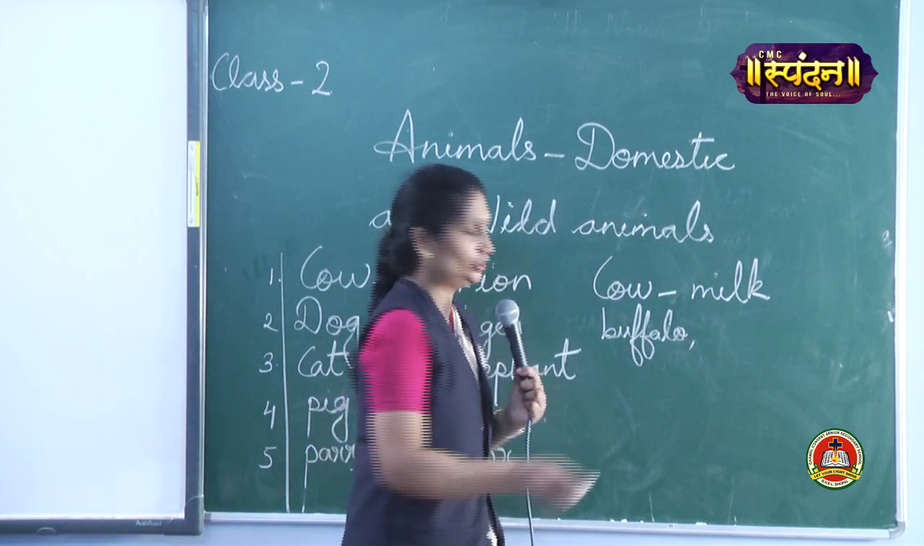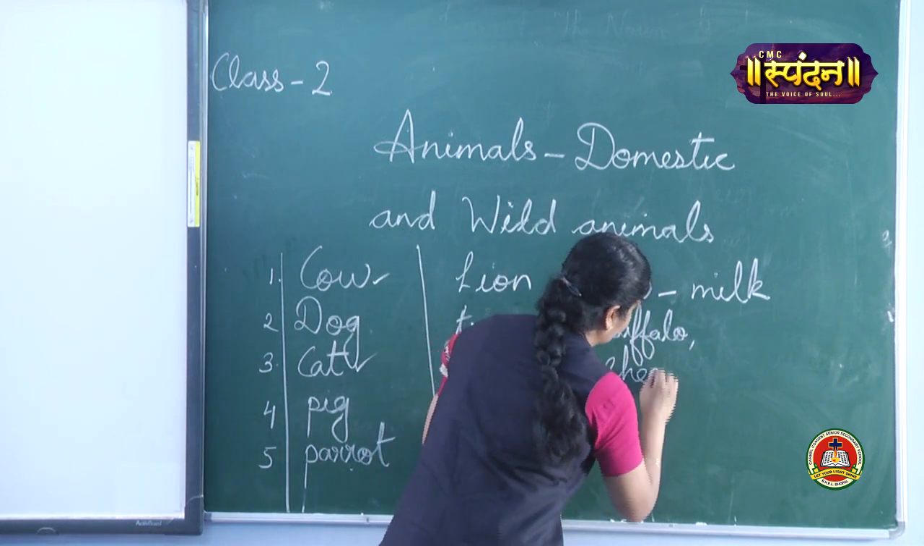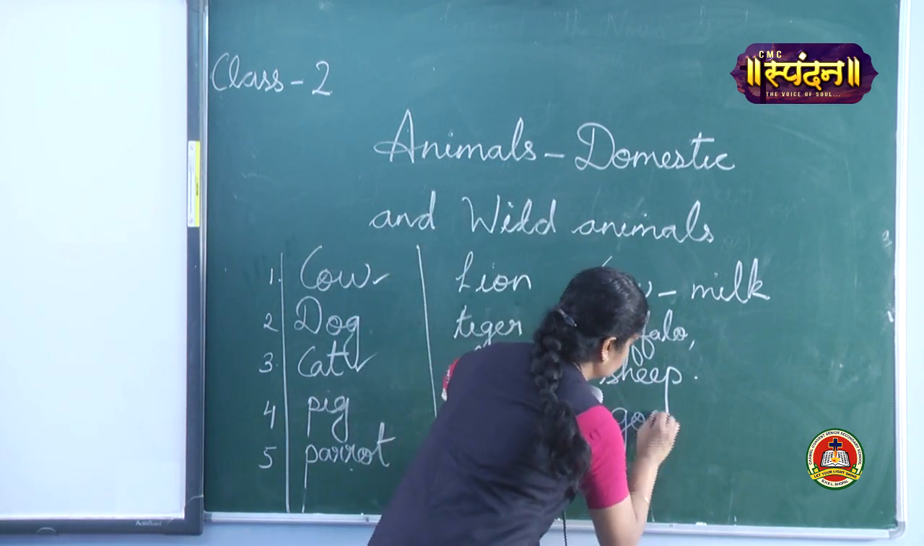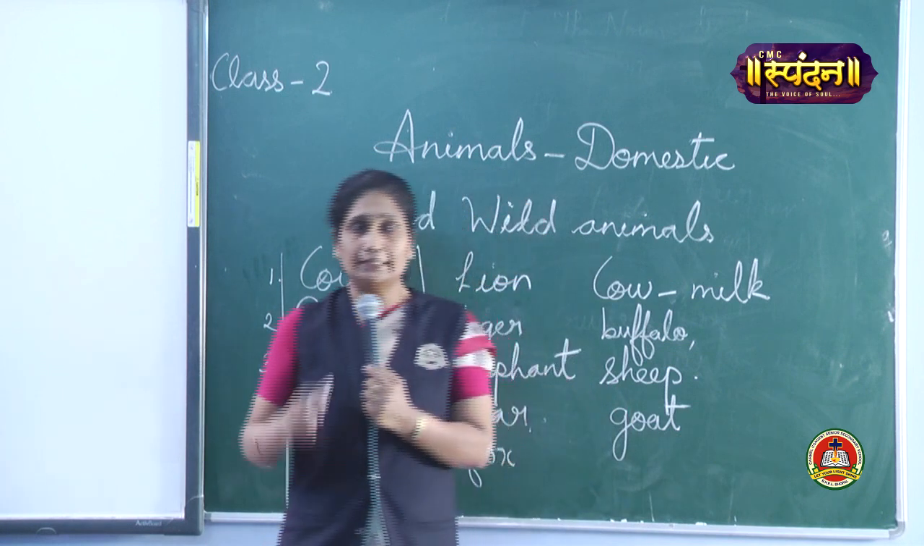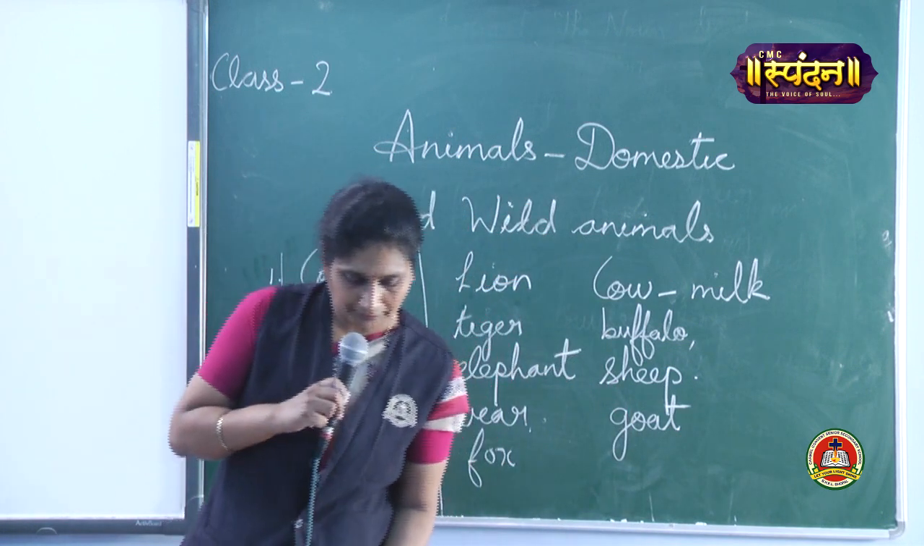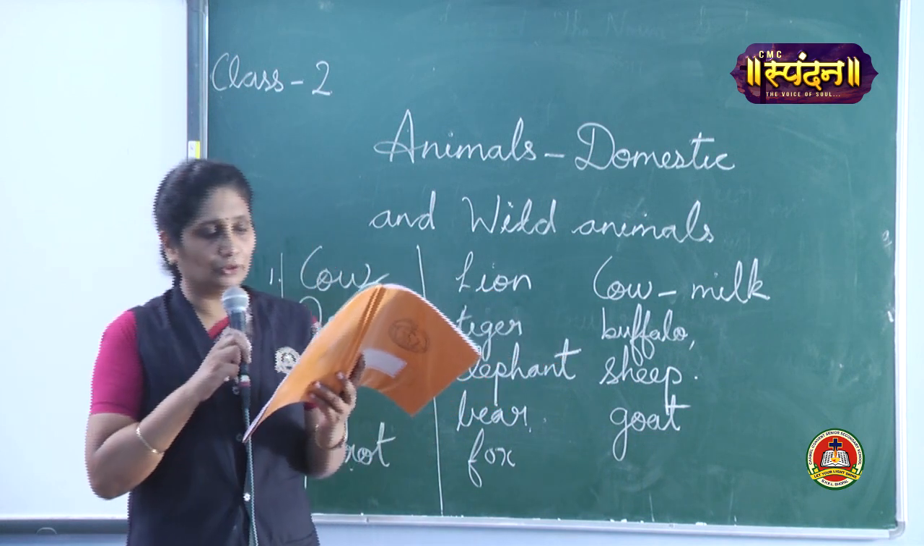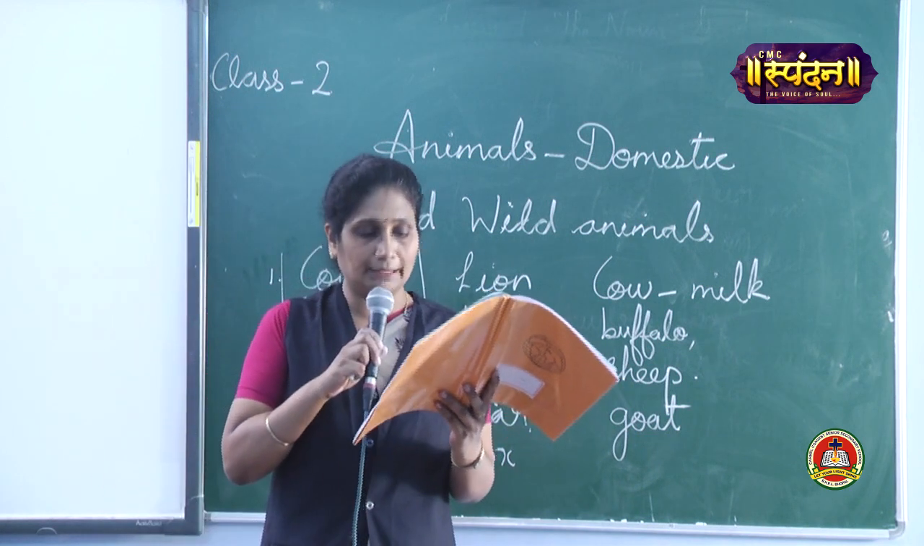Then sheep, okay. Goat also very good, children. So they give us milk. So domestic animals like cows, buffalo, sheep and goat give us milk.